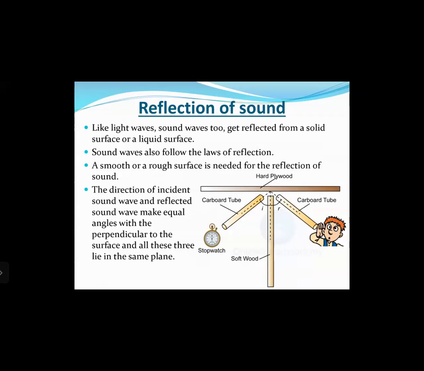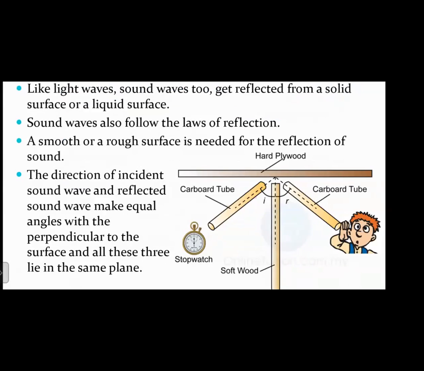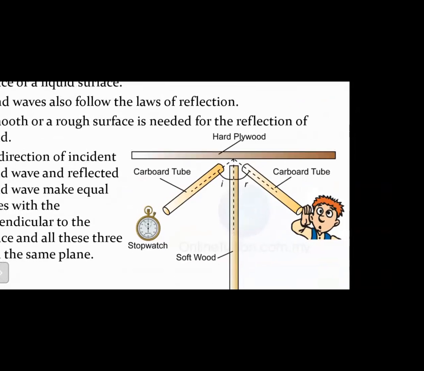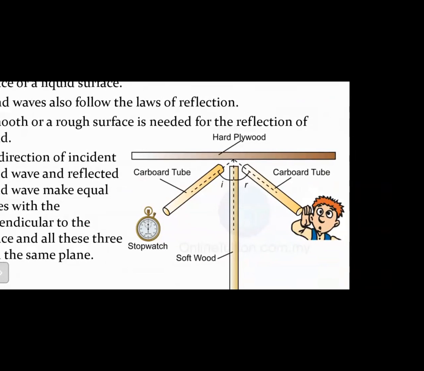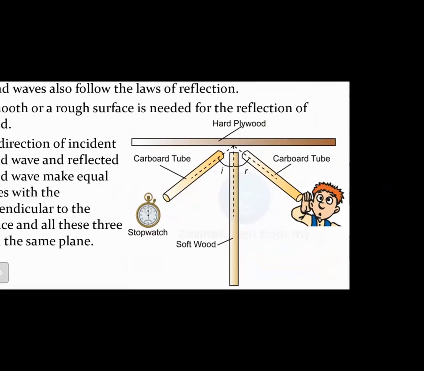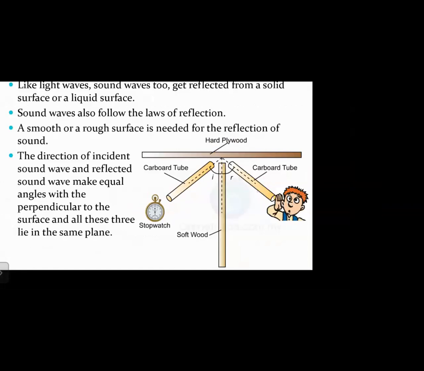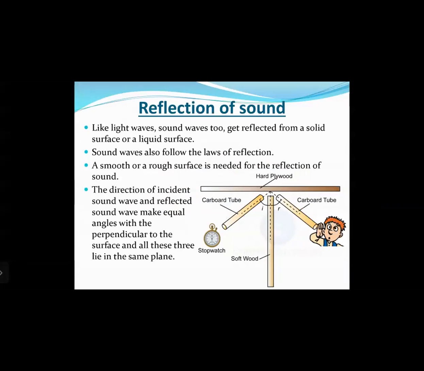As you can see in the diagram here, we have a source of sound, which is a stopwatch, placed in front of a hard plywood. There is a partition of soft wood placed, and on the other side there is a listener. The sound waves from the stopwatch travel up to the hard plywood and get reflected. In this case, the angle of incidence made by the sound wave will be equal to the angle of reflection. Thus, it obeys the laws of reflection.